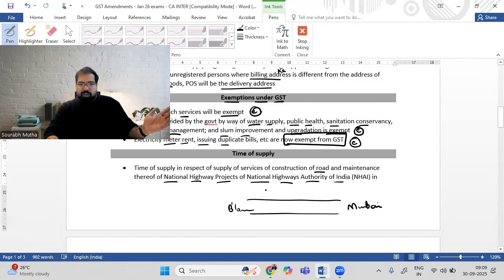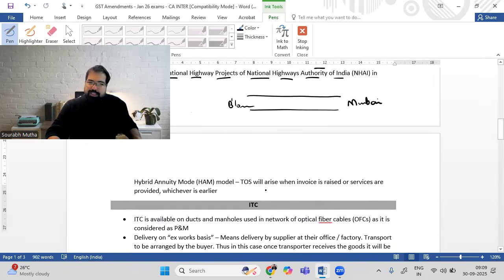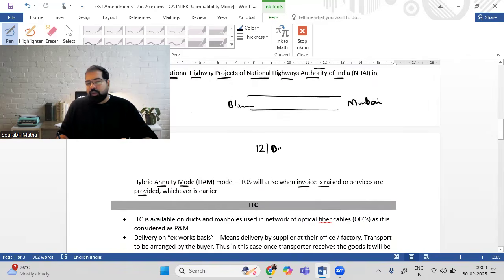Now, sir, what are you talking about? As you know, guys, this construction of road is a service. Maintenance is also a service. Now, in that case, will there be GST? Yes. But when will there be GST? Because these construction contracts are generally for many, many years, they are called hybrid annuity mode. Hybrid annuity mode means they're annually done. And in that case, whenever the invoice is raised or whenever the services are provided, whichever is earlier, that time the GST liability will arise, time of supply will be there. Example, let's say I've got a contract for 10 years, but I've raised an invoice this time on the 12th of December 2025 for, let's say, 50 lakh rupees.